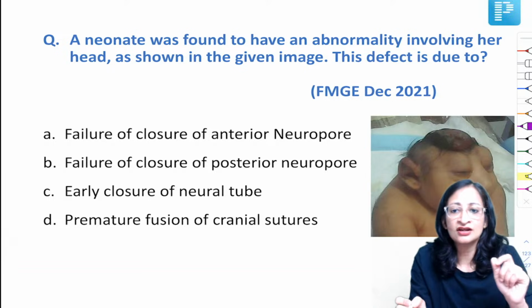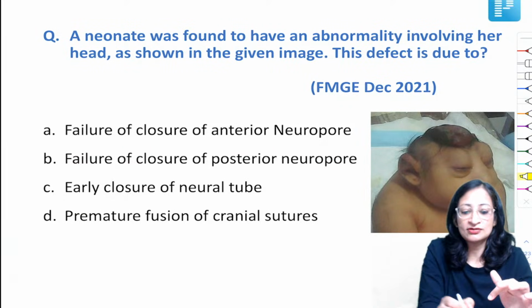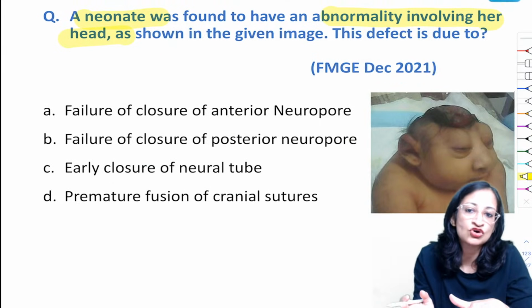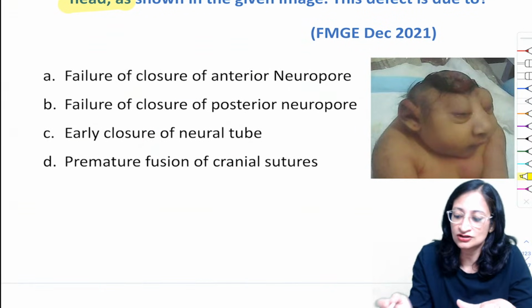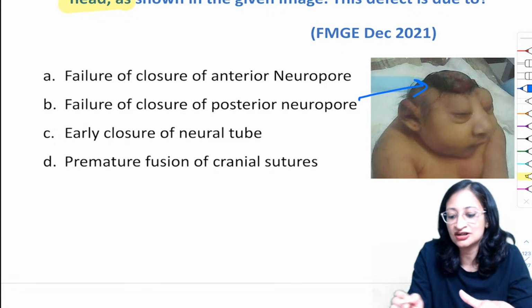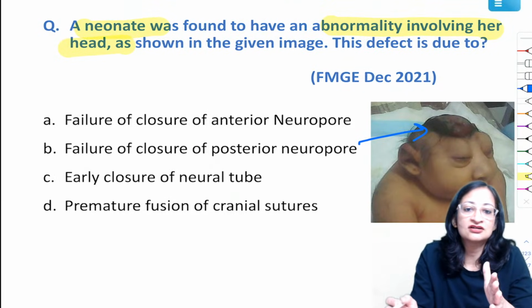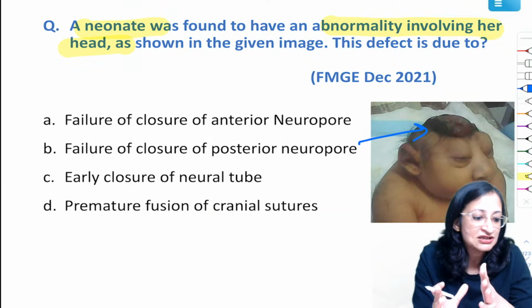Okay. Now, you have a congenital abnormality here, a neonate found to have abnormality involving her head as shown in the image. So guys, what is the abnormality here? I want you to answer. What is the abnormality that you see in the image where the scalp and the cranial bones are absent and the brain is exposed to outside? So what is the abnormality here and what is the embryological basis for this?